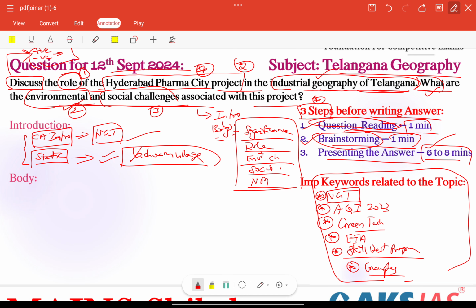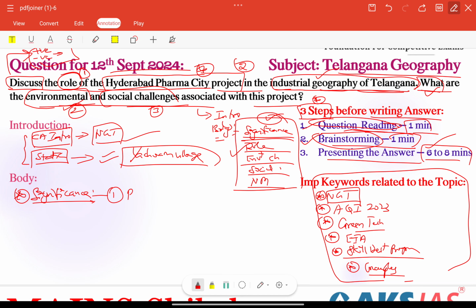Next, coming to our body part, here we can focus on starting our structure. Whatever we have created here, first we need to provide the significance part. The first important thing is the importance or particular significance of the project, right? First of all, we can talk about pharmaceutical exports.